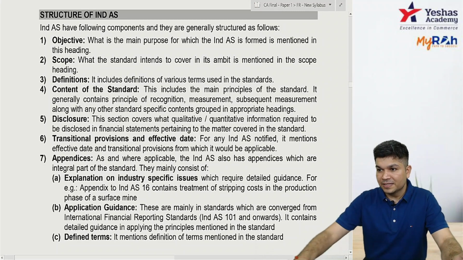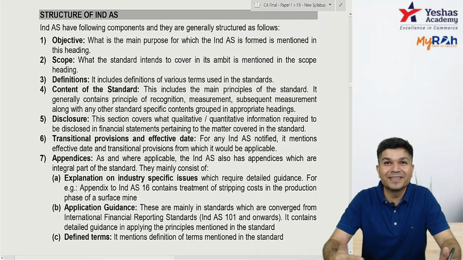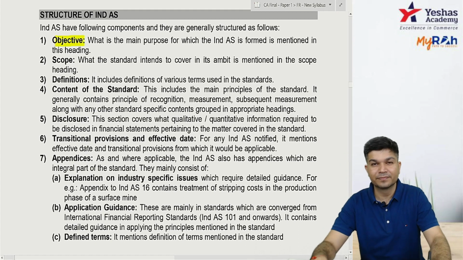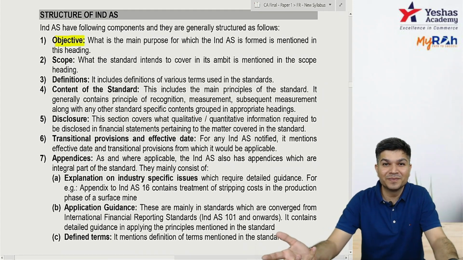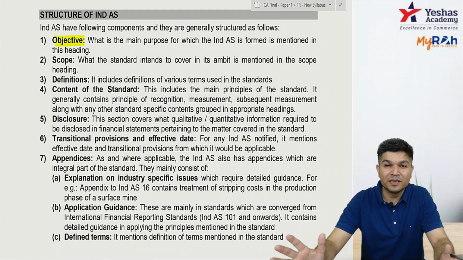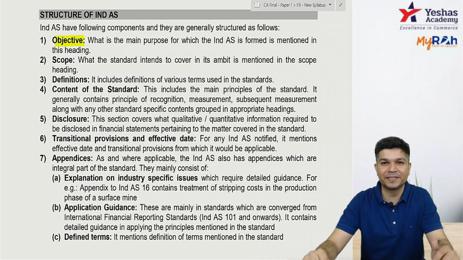Okay, now next is the structure of your IND AS. What are the things which are covered under your IND AS? First of all, every standard will have an objective. What is the purpose of this standard? Like suppose Accounting Standard 2, the objective will be to prescribe the accounting treatment for inventory.